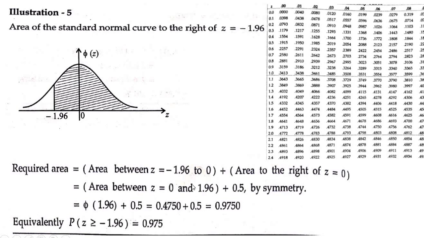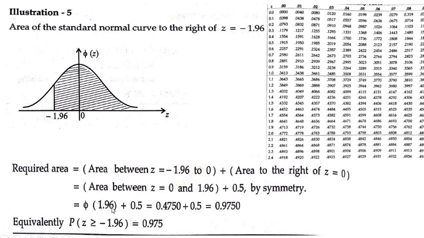Or else you can directly write it as phi of 1.96. Whenever you have a negative value, you can convert it into a positive value, or directly write phi of 1.96. Using the table, find the value of 1.96. This is 1.9 plus 0.06, which is 1.96, so its value is 0.4750.